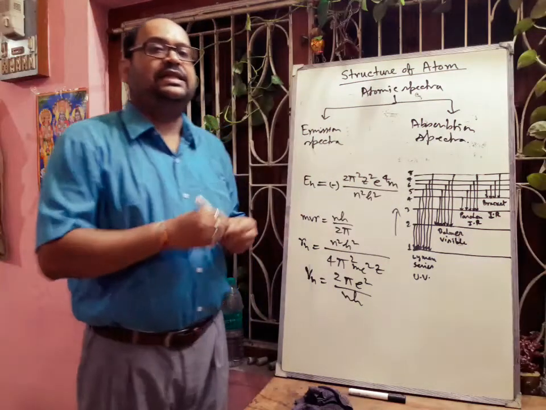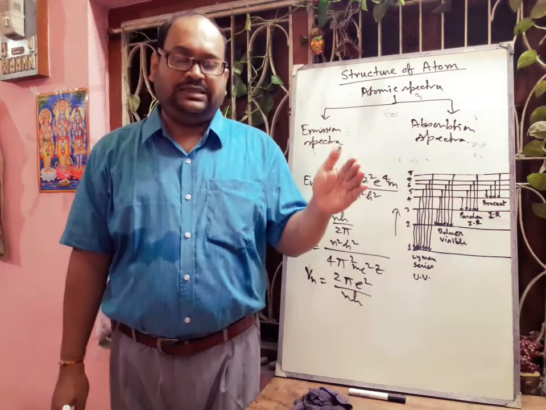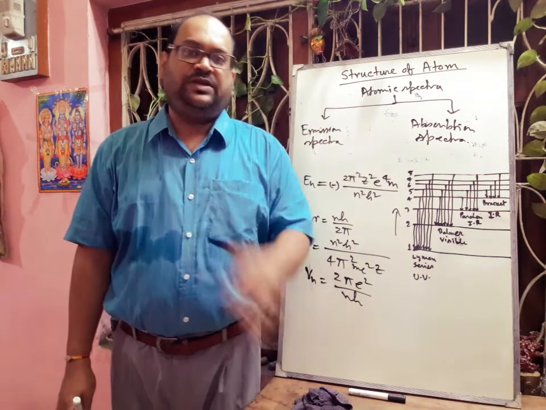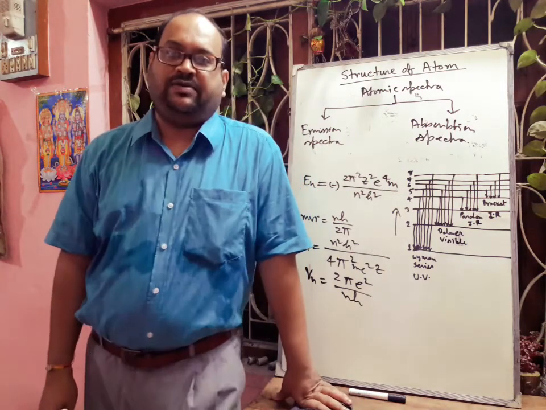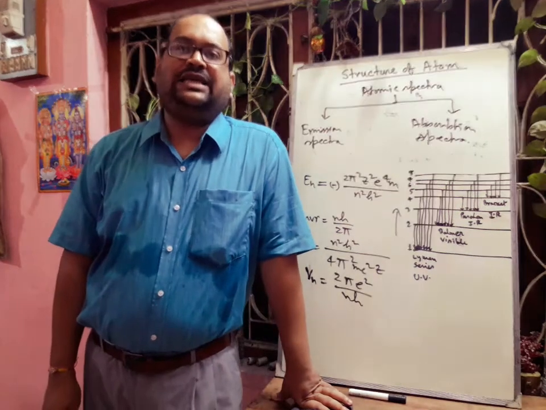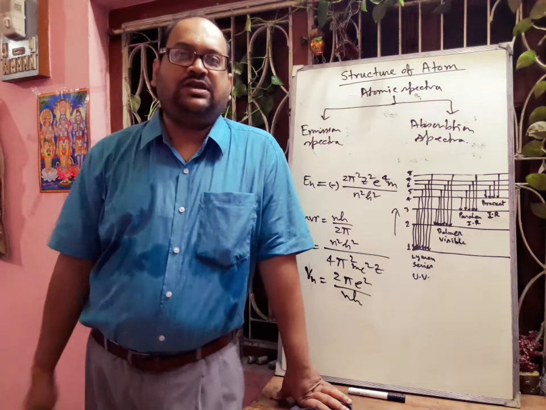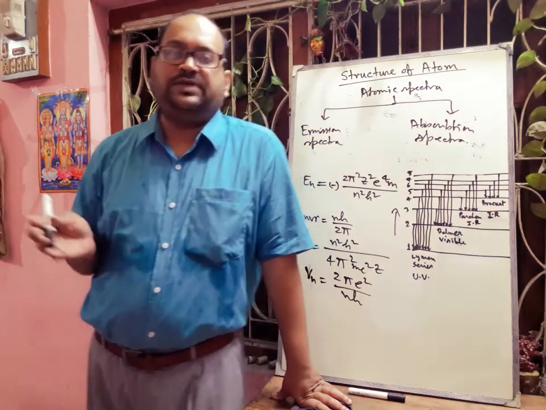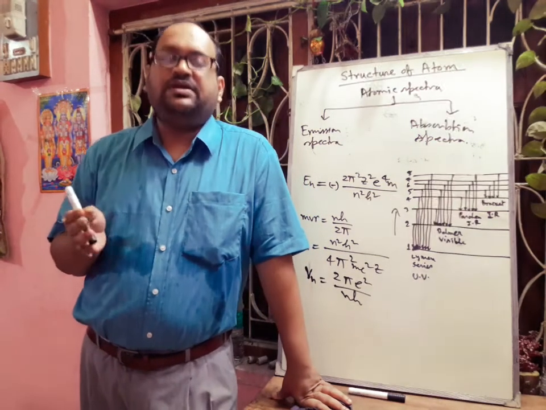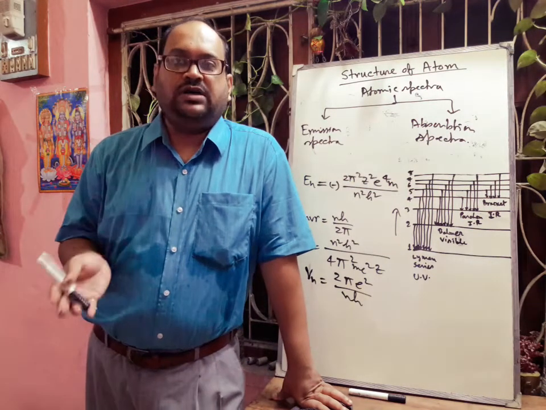When sunlight is passed through a prism, definitely it is the emission spectra. Emission spectra are produced by analyzing the radiation emitted by excited atoms. The sun is in the excited condition, and when this light is passed through a prism, we get a spectrum or band of colors. That is called emission spectrum.